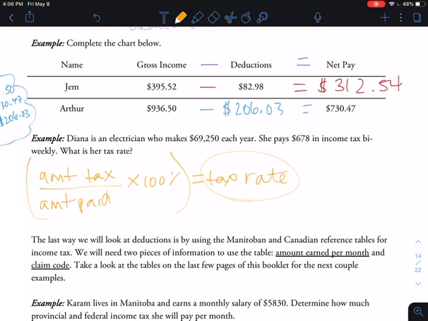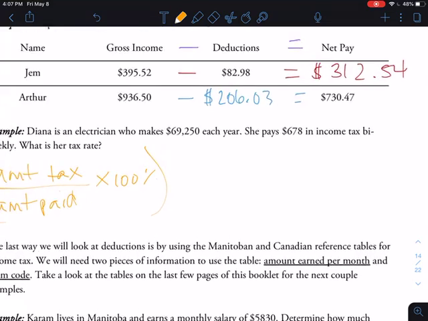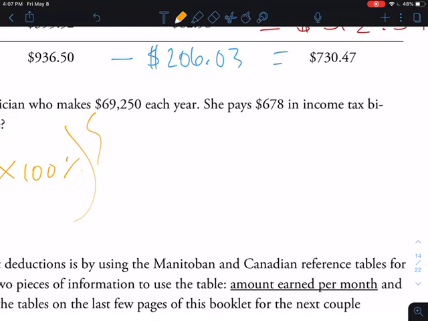but the first thing we need to do is figure out how much tax is she paying per year. See how this tells you her annual salary, but this only tells you biweekly how much tax she's paying. So we need to put those into the same amount, okay? So the first thing we need to do is figure out how much tax is she paying every year. That's one option, or you can figure out how much does she earn biweekly, okay? So either is totally fine. They're both good options. I will do both to show you, okay? So option 1.